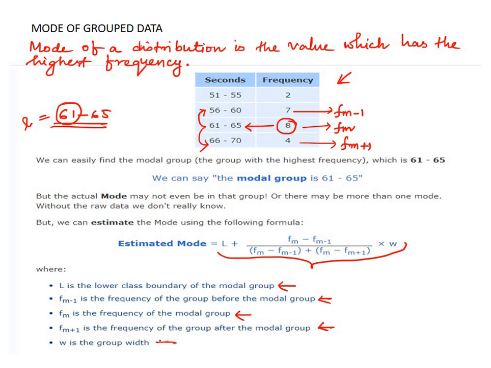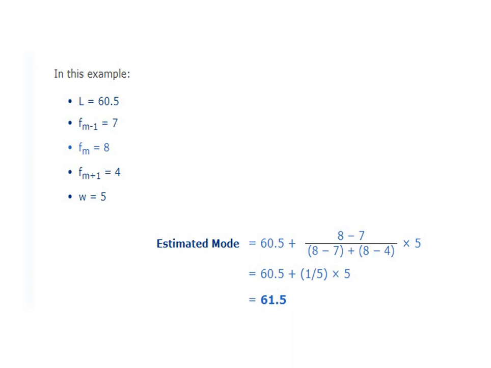And w is the width of the group. So what is the width of the group in this case? It is 5. w is equal to 5 after it is made continuous. See, the data here are not given continuous. We'll first make this continuous by adding 0.5 to the upper limit and subtracting 0.5 from the lower limit. So just putting the values of these variables L, fm-1, fm+1 and w, we will get the mode of the distribution. After putting the values, we got 61.5. So mode of this distribution is 61.5.